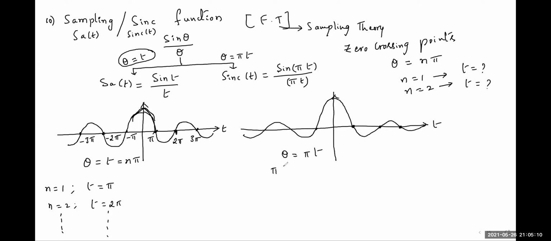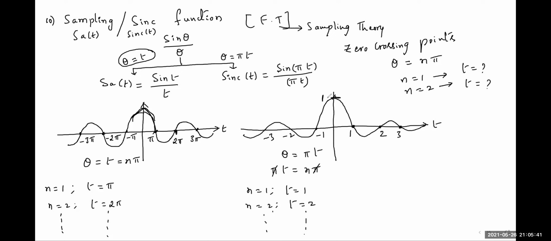So pi t, if it is equal to n pi, of course pi gets cancelled, and the t value is equal to n. If n is 1, we will get the first zero crossing point, that is t is equal to 1. If n is 2, we will get t is equal to 2, and so on. That means the first zero crossing point is 1, the second is 2, 3, and so on. On the left hand side, minus 1, minus 2, minus 3, and so on.